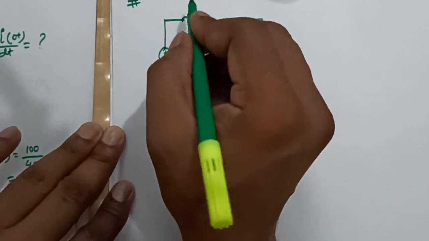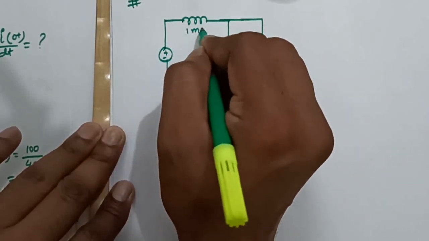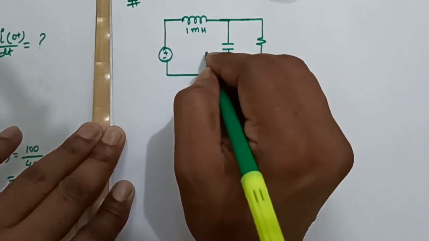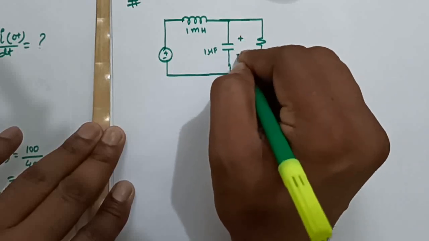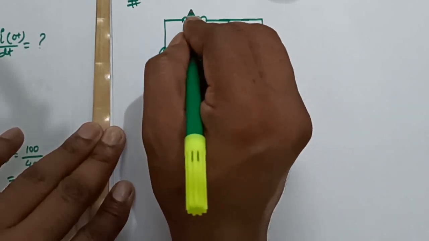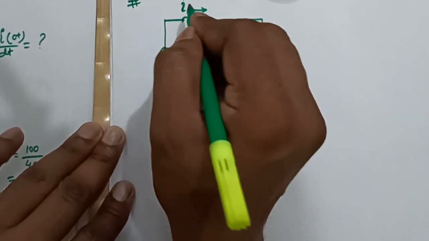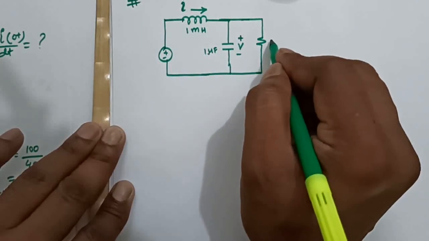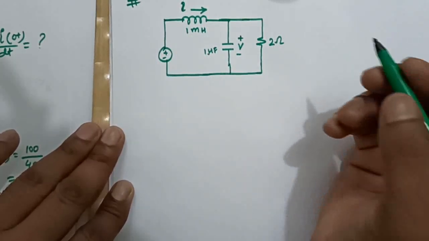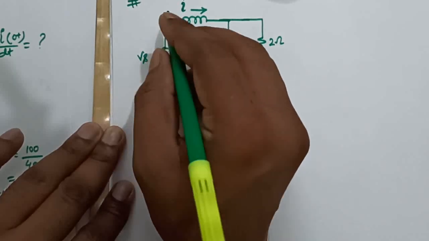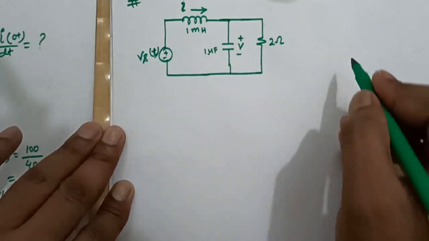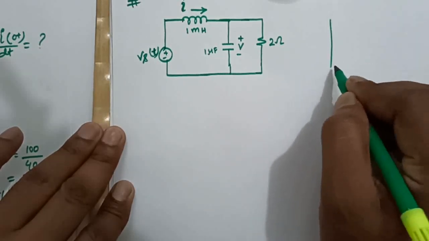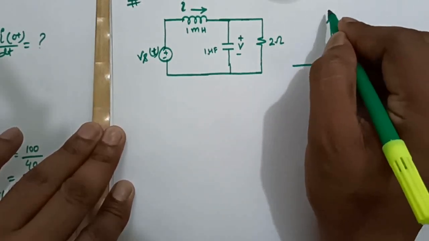This is plus or minus, this inductor is 1 millihenry, this capacitance is 1 microfarad, voltage across this is V, current through it is I, and this value is 2 ohm, and this is our Vs as a function of time, where Vs is represented like this.